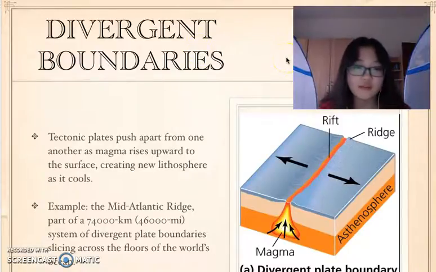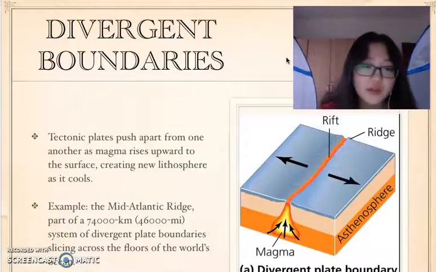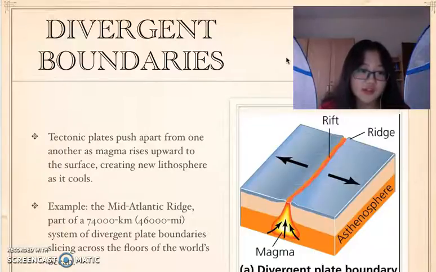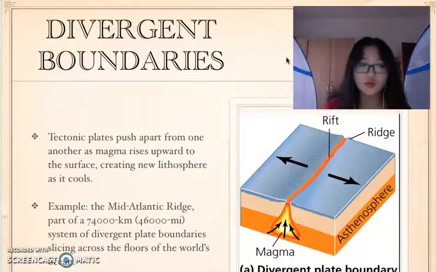Here are divergent boundaries, and now we'll start to talk about the three different boundaries. The first one is divergent boundaries. At divergent boundaries, tectonic plates push apart from one another as magma rises upward to the surface, creating new lithosphere as it cools.